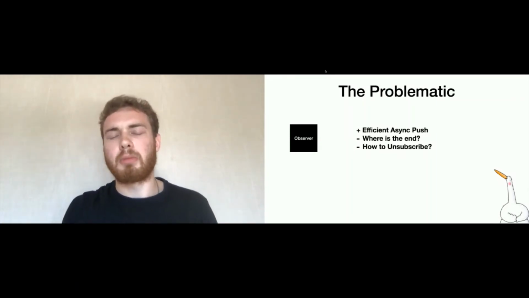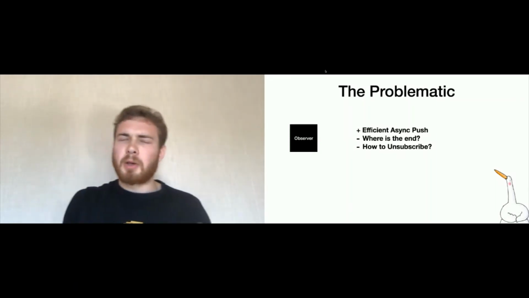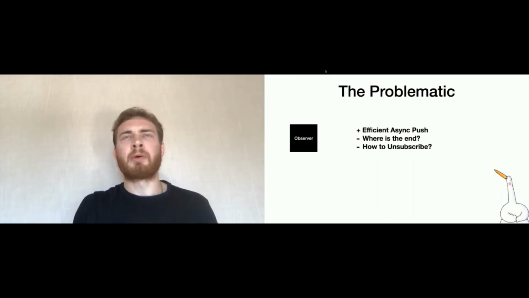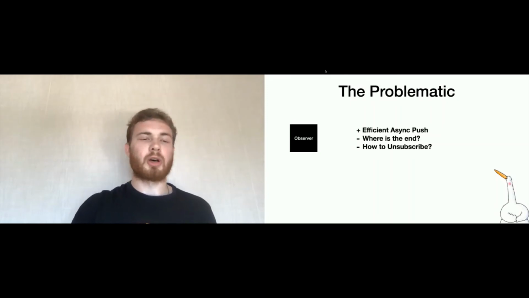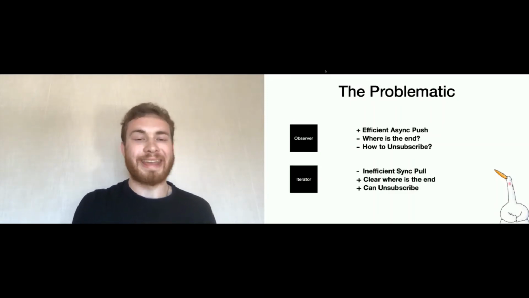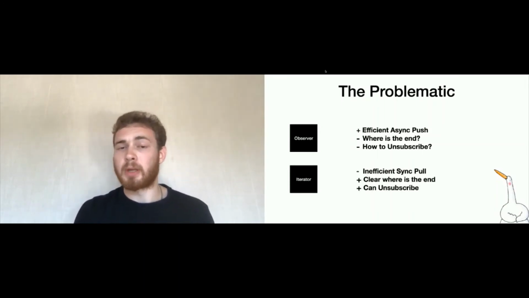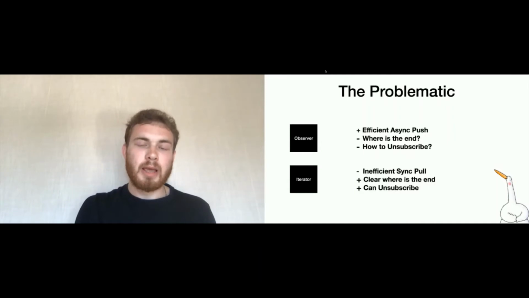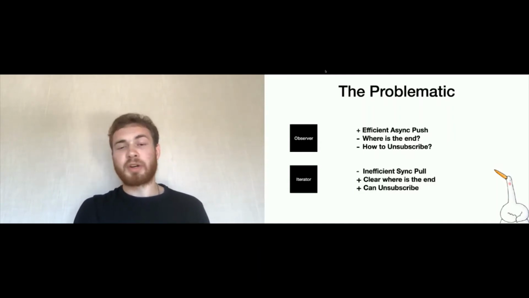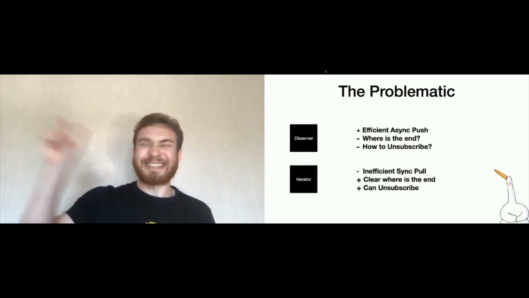And that's a problem. On the other hand, we all applied a very well-known pattern, which is the iterable pattern, or iterator, which has one downside, which is the polling mechanism, and we know that polling is not efficient. But with iterator, we know where the end is because we have this method hasNext.